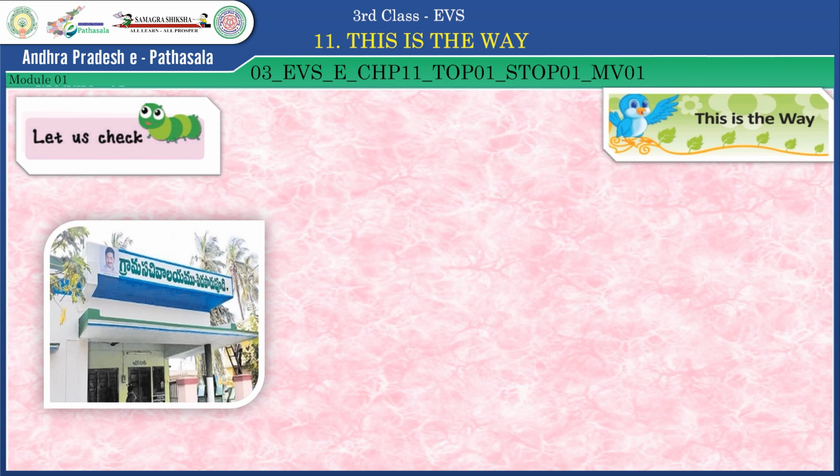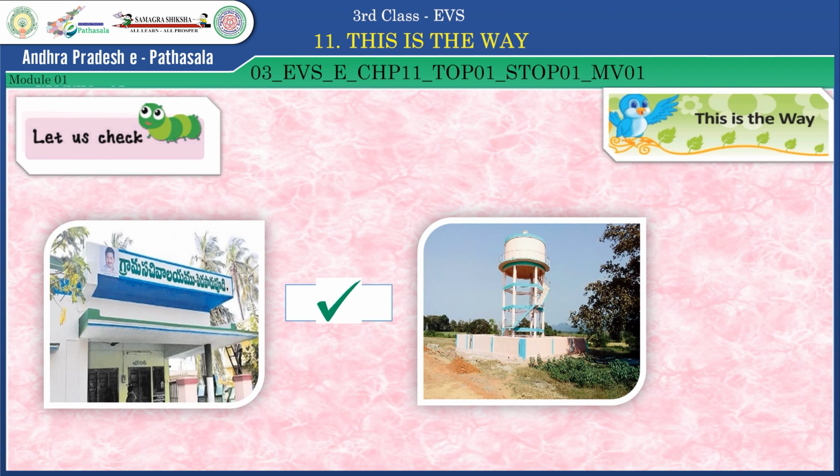So what is this? This is the village secretariat, Grama Sachivalayam. Do you have it in your village? Yes. So you have to put a tick mark here. And what is this? This is an overhead tank. Do you have it in your village? Yes, you have. So you have to keep a tick mark in the blank. Well done, children.